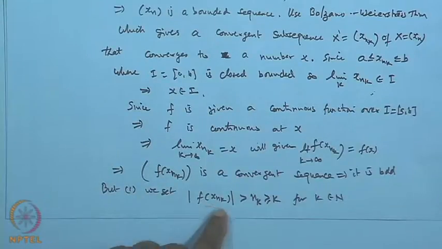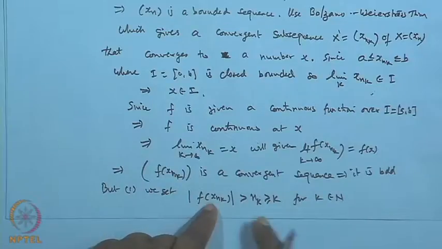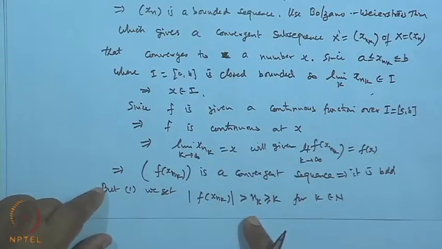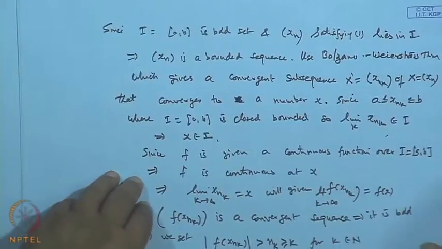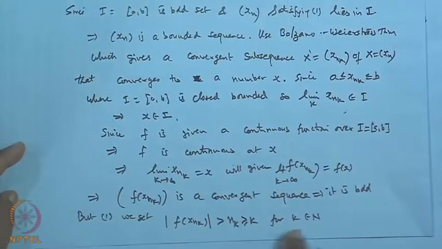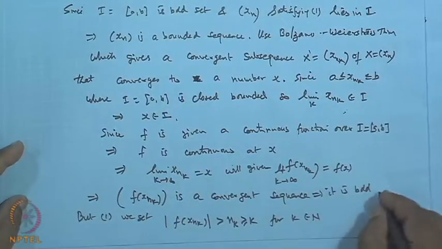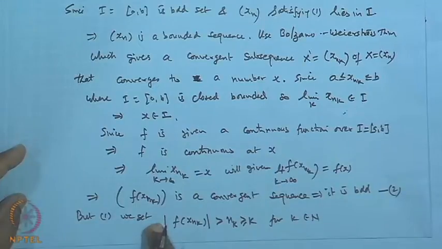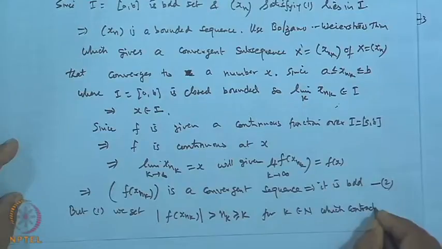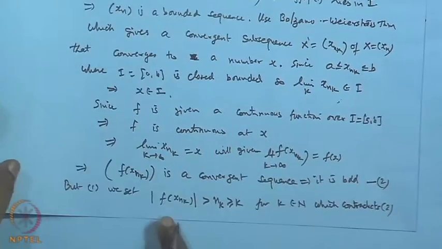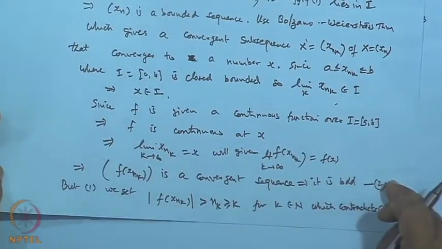So this continuous function is not bounded on the closed bounded interval. The supposition that the function is not bounded gives a contradiction to our second part, because here this shows it is unbounded, while we have already shown it is bounded.